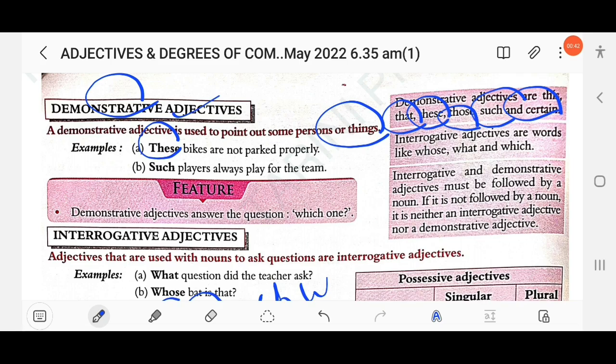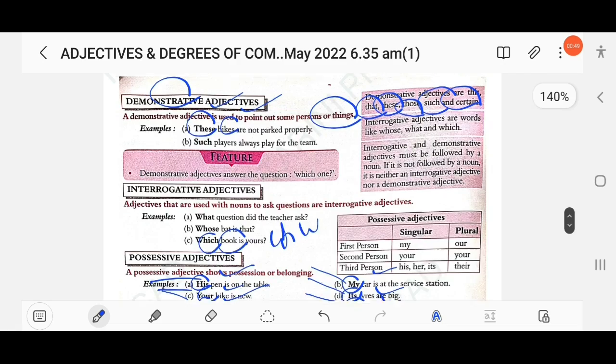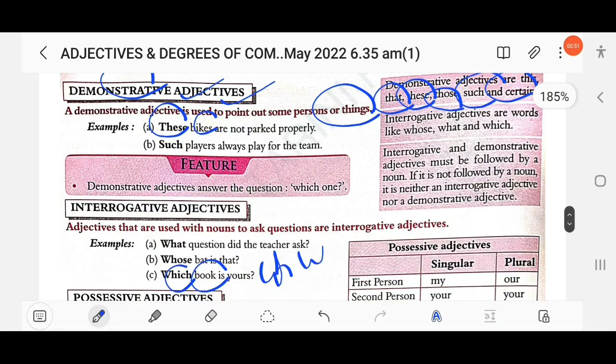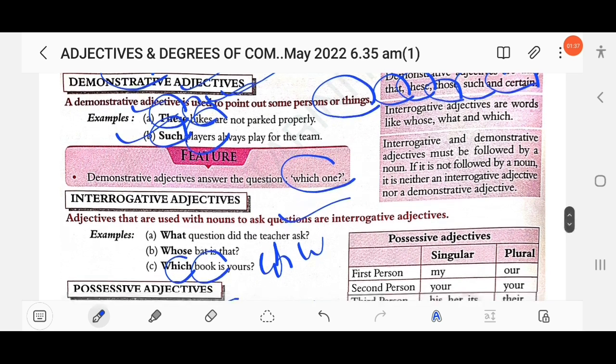So here, these bikes are not parked properly. Here this is a demonstrative adjective. According to the nouns, you have to use this or these. Bikes is plural, so you have to mention these. The next, such players always play for the team. Here such is a demonstrative adjective, right? Demonstrative adjectives answer the question which one. They should be followed by a noun, like these bikes, such players. Otherwise it will be considered a demonstrative pronoun.